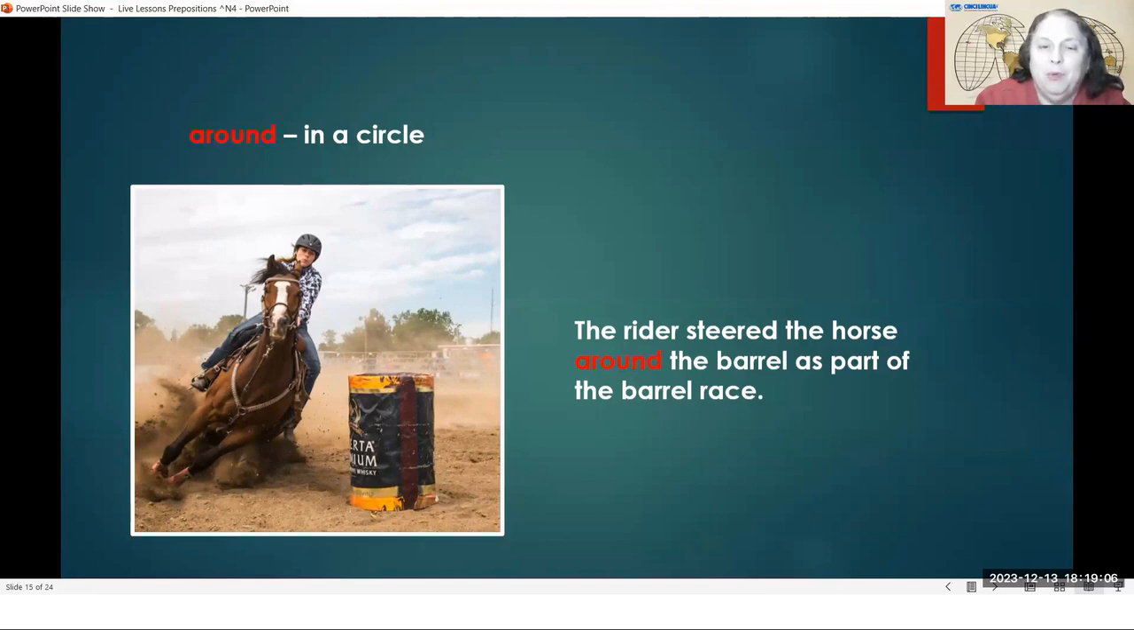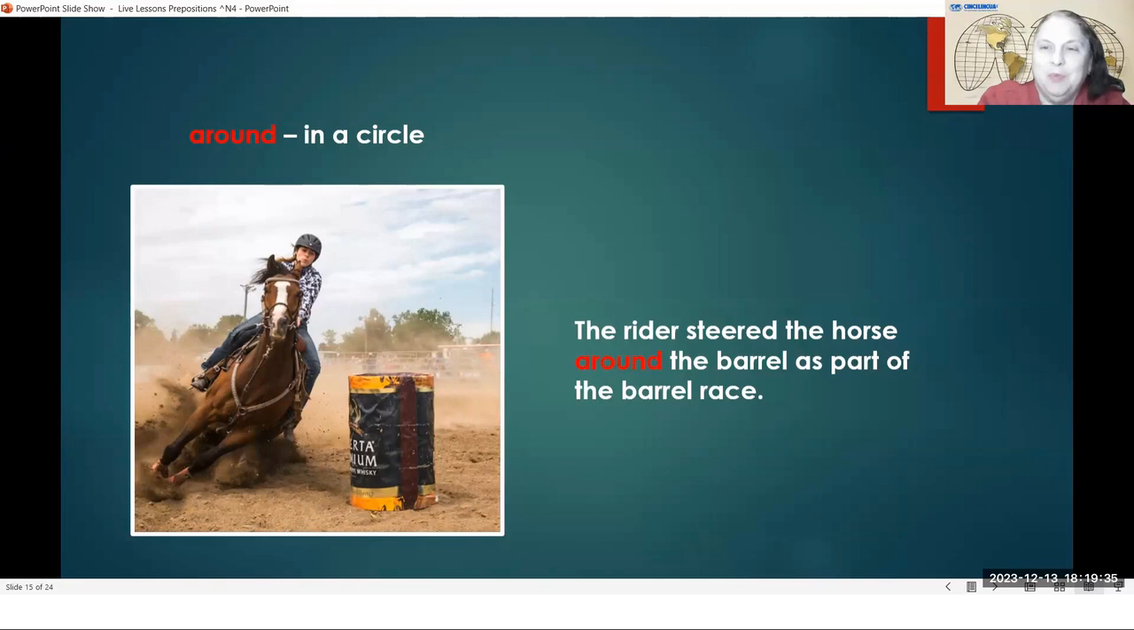But for the barrel race, they put some barrels in different locations in the race area, and the horse has to go around the barrel, and then runs to the next location and runs around the barrel, and goes to the next one and goes around, going in a circle around.